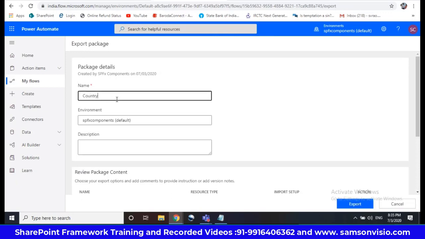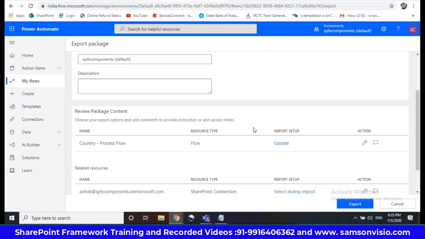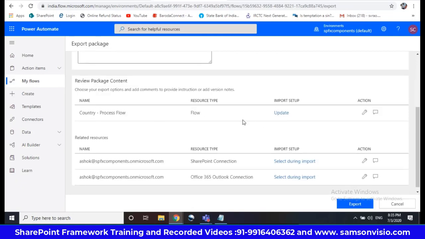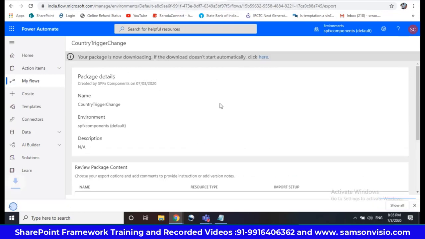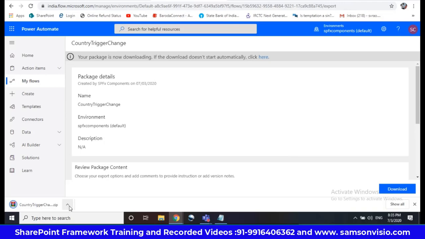I'm giving it country trigger change, just a meaningful name I'm giving. So just exporting it. So it is downloaded.